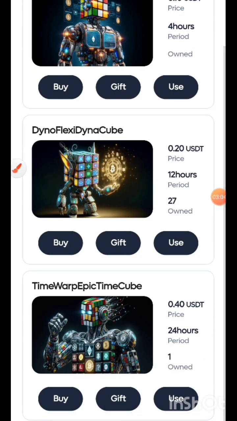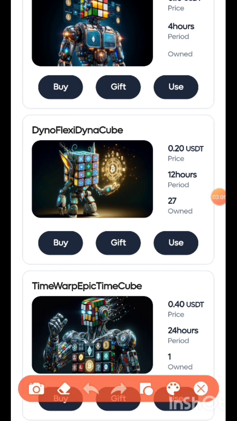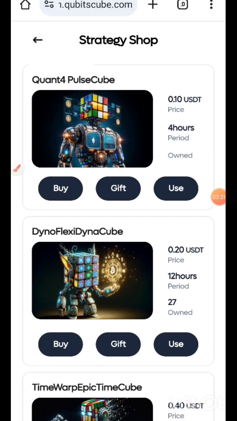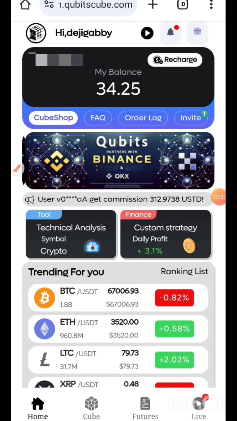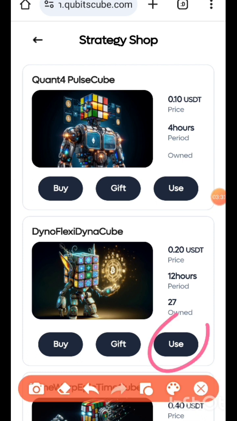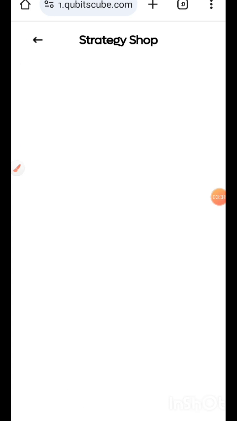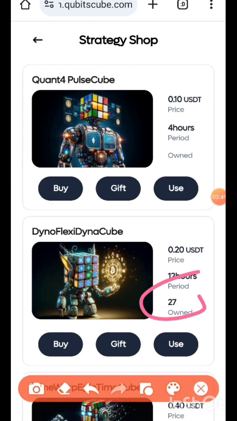So the one for 24 hours, like I told you in my last video, you cannot trade with it with USDT below 100. You need a minimum of 100, from 100 USDT upward. You need from 100 USDT, guys, to use the 24 hours robot, guys. So now let me just show you from here. You can click use. So once I use, just note that I have 27 here. So once I start a trade, it will reduce to 26.